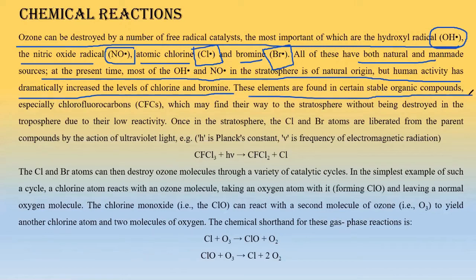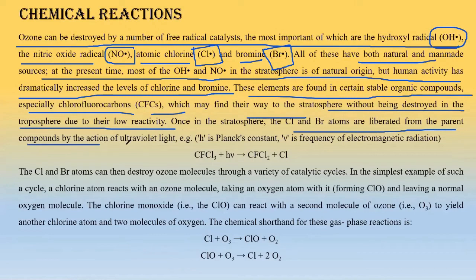These particular elements are found in certain stable organic compounds, especially the CFCs, which may find their way into the stratosphere without being destroyed in the troposphere due to their low activity. Okay, so what will happen once we make these things? They will penetrate through the troposphere and go to the stratosphere and destroy the ozone layer. Okay, so once in the stratosphere, Cl and Br atoms are liberated from the parent compounds by the action of UV light. Okay, and what will happen? Directly they will result in this particular reaction.